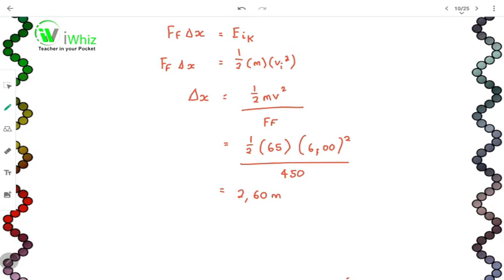So how can we state the final answer? We can say that the footballer comes to a stop after sliding 2,6 meters. And the important point of this example, wizards, is the amount of non-conservative work. The non-conservative work is equal to the change in the mechanical energy.